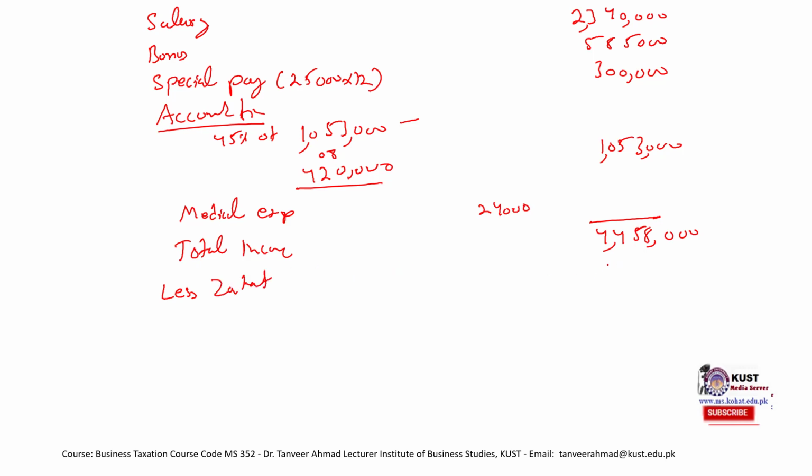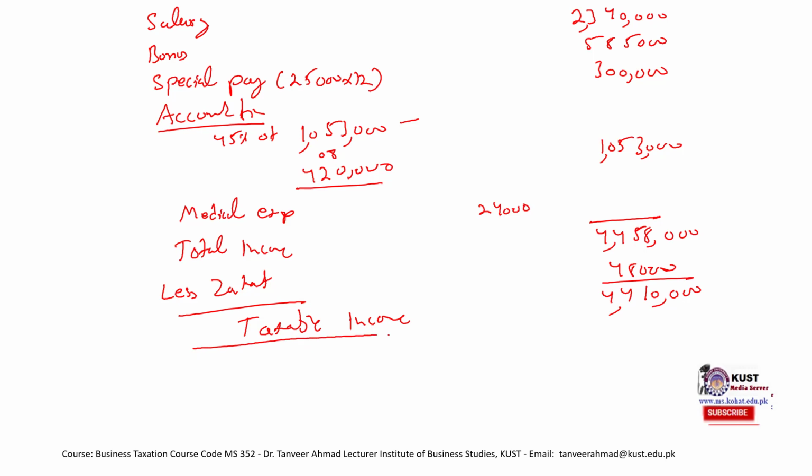In this case it was 48,000. So the total amount that is taxable, or our taxable income, is 44,10,000. This is our taxable income. So you can go back to previous lectures and check the slab that it falls in.